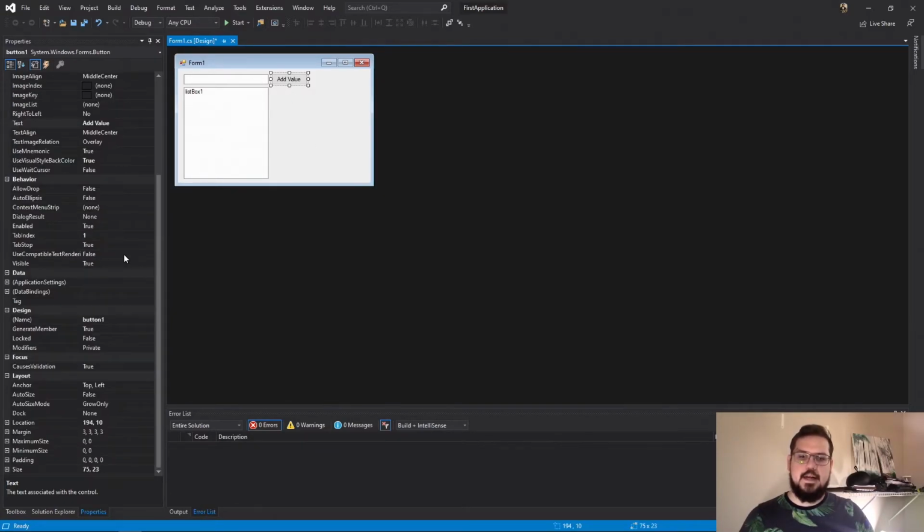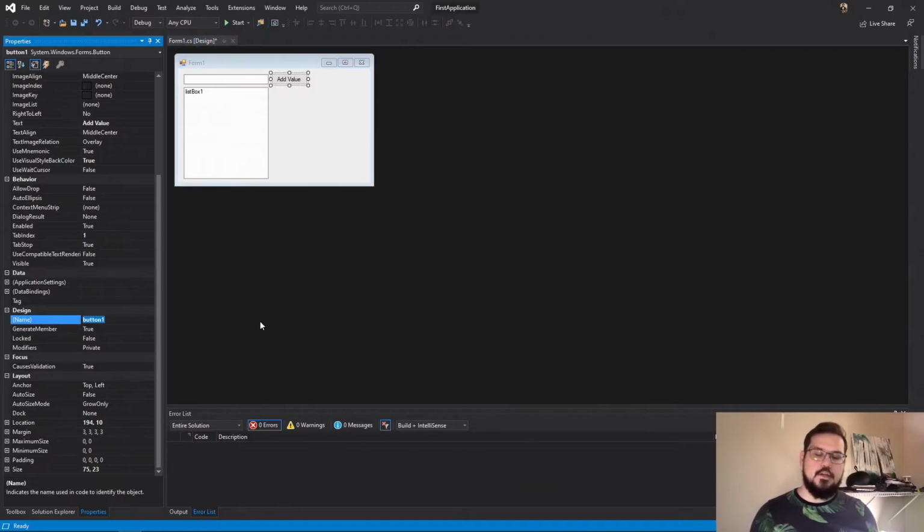That button also needs a name though. And names for controls can't contain spaces. So if you want to do spaces or something equivalent, you can do underscores. I don't recommend that, and it's not a typical convention. Naming conventions are really important so that people that come in to the job after you or alongside you know relatively what you're doing. So in this case, a huge convention is to create a 3-letter representation of what the control is, and then give it a name. And it's in what's known as camel case.